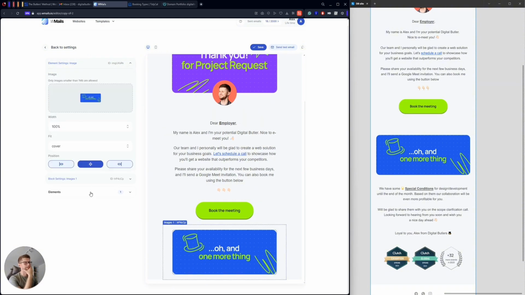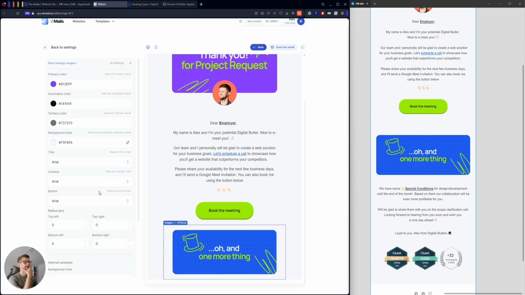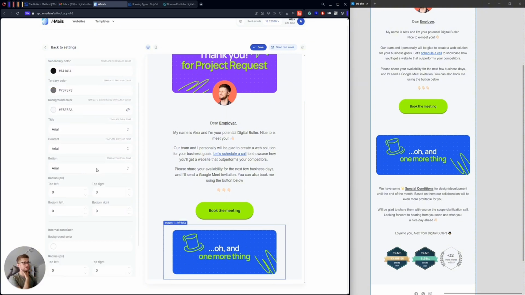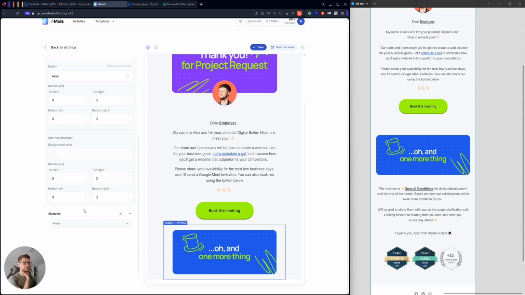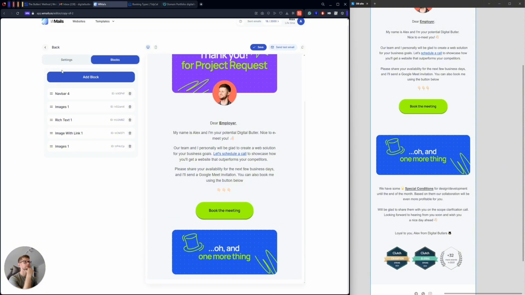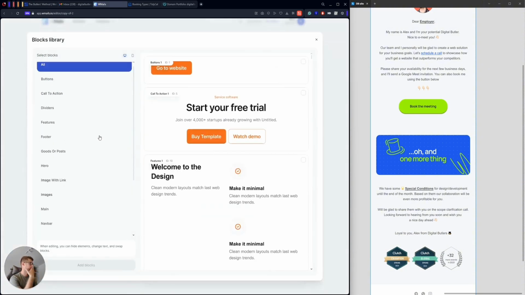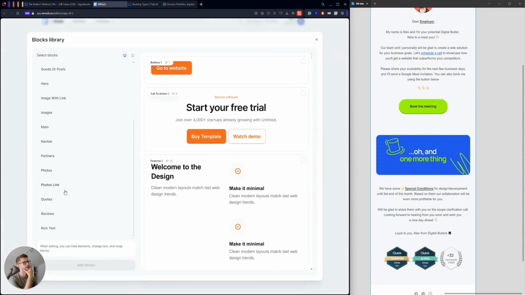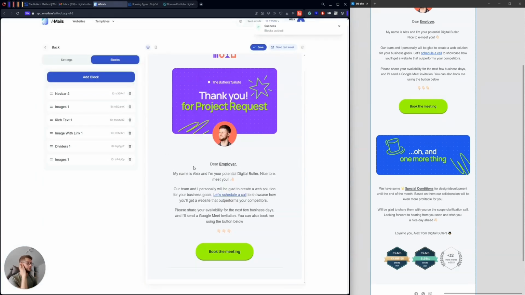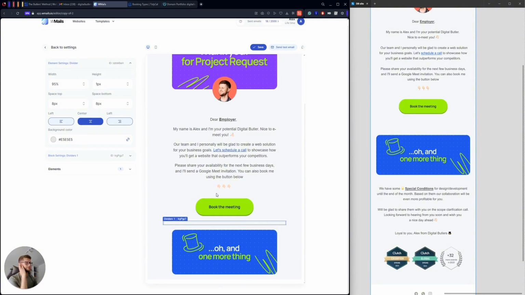So yeah, how can I add this margin? I cannot adjust any block setting now, so I'm not able to add margins now. I'm able to adjust radius, and I already mentioned it to the team that we definitely need to add this functionality to add margins between sections. But right now it still will not stop me, because I have a divider block, and I can actually use this divider to create some spacing between my blocks.